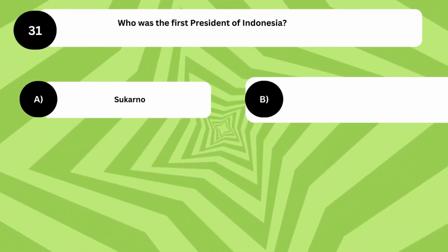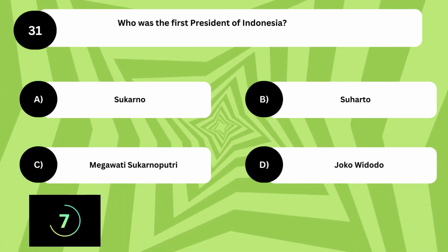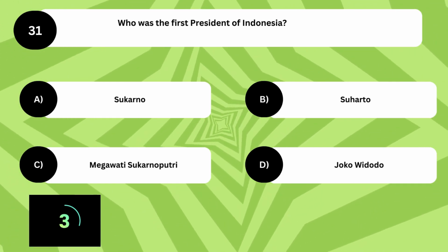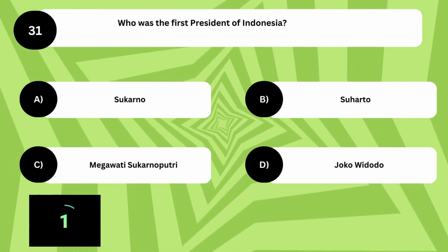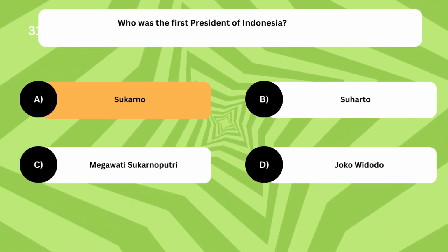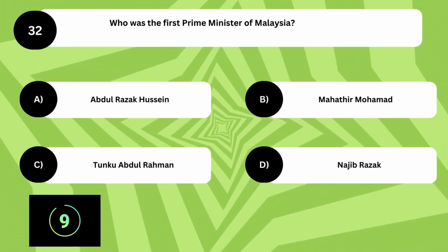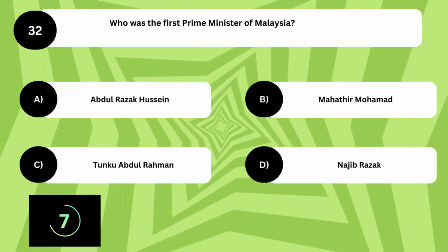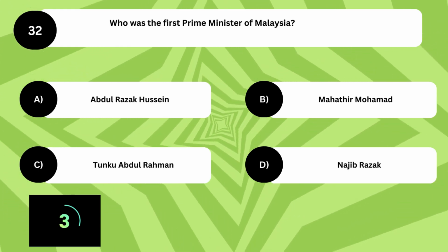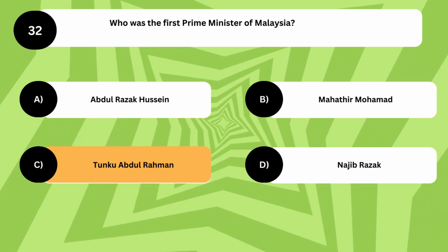Who was the first president of Indonesia? The answer is Sukarno. Who was the first Prime Minister of Malaysia? The answer is C. Tunku Abdul Rahman.